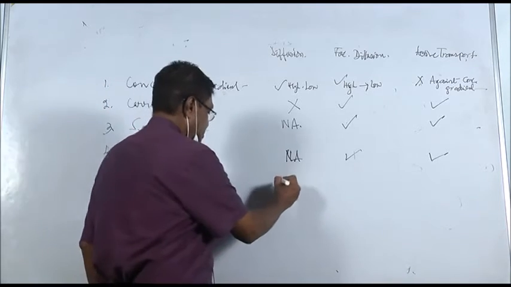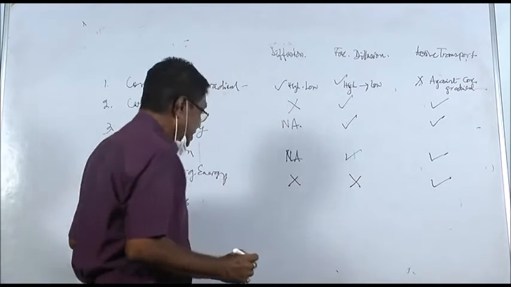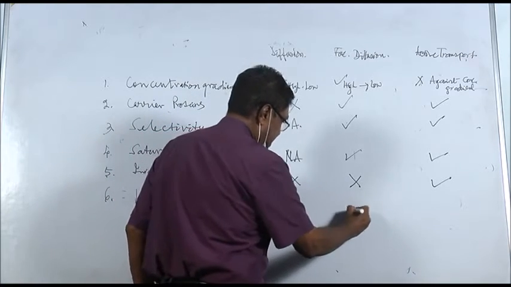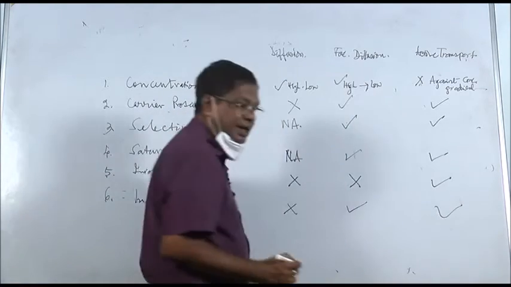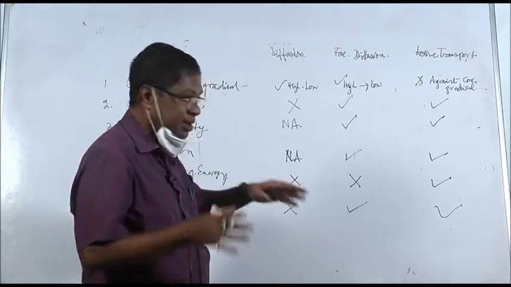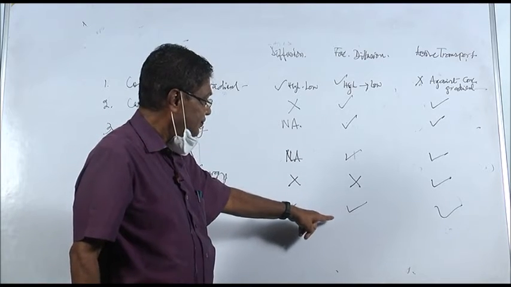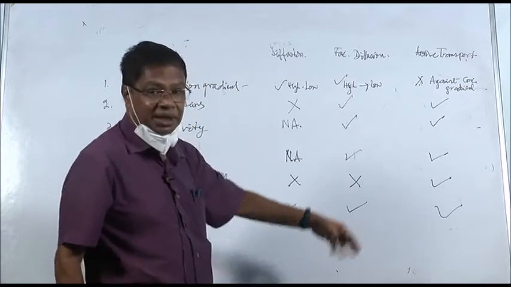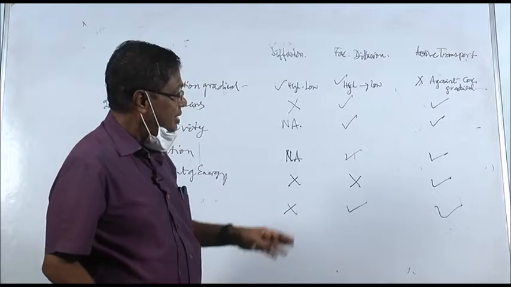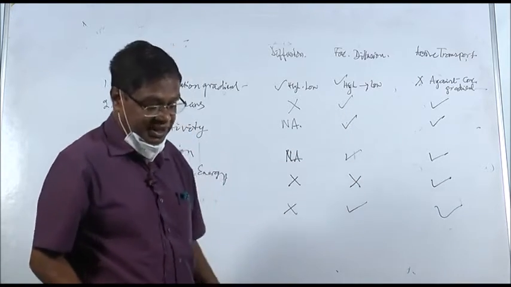Involvement of energy: no, no, yes. And inhibitors: not effective, yes, yes. Any inhibitor that blocks the side chains of protein or carrier protein will affect the facilitated diffusion, and similarly any inhibitor that affects the side chain or respiration, because energy is involved there, will affect this.